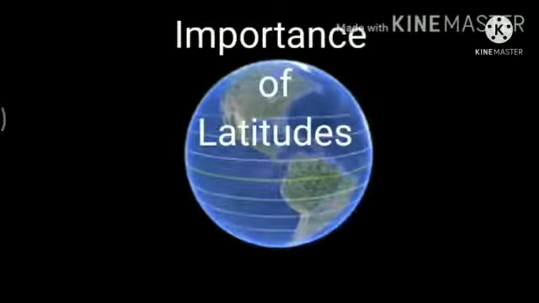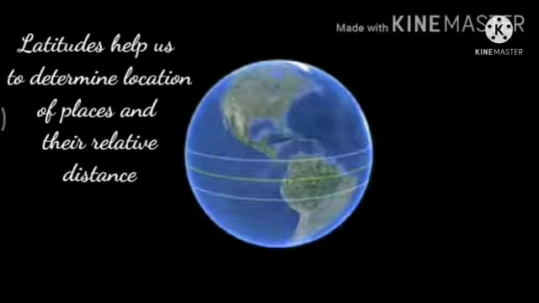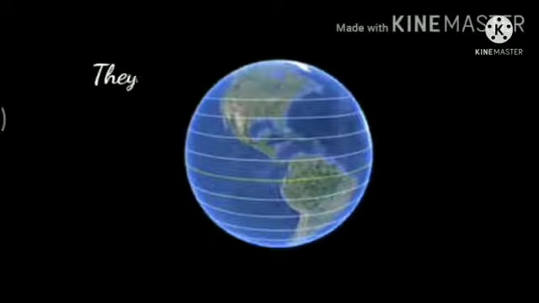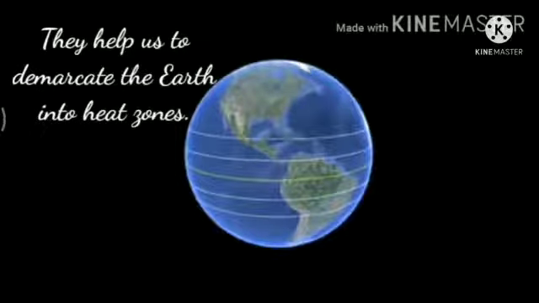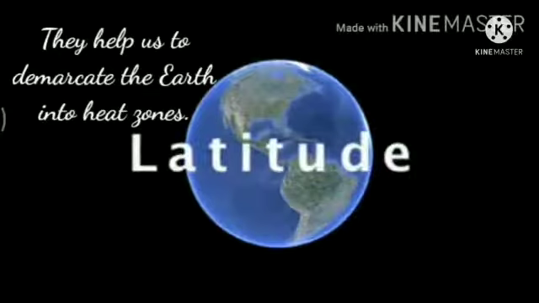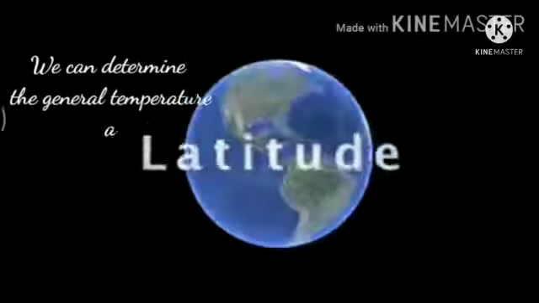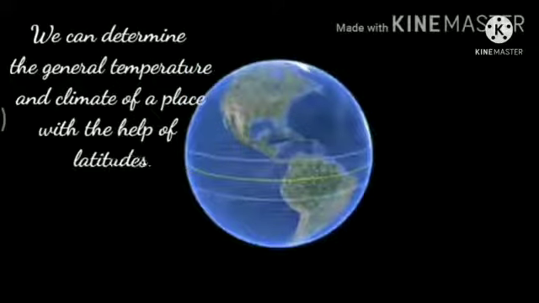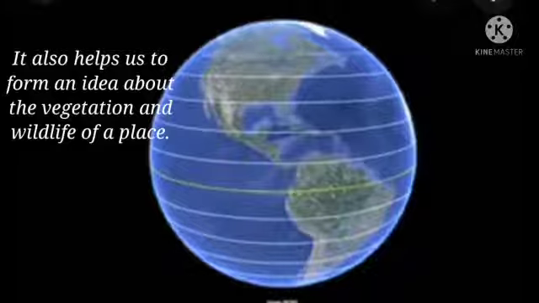Now let us see importance of latitudes. First, latitudes help us to determine location of places and their relative distances. Second, they help us to demarcate the earth into heat zones. Demarcate means to separate clearly and as if by boundary. Third, we can determine the general temperature and the climate of a place with the help of latitudes. Fourth, it also helps us to form an idea about the vegetation and wildlife of a place.